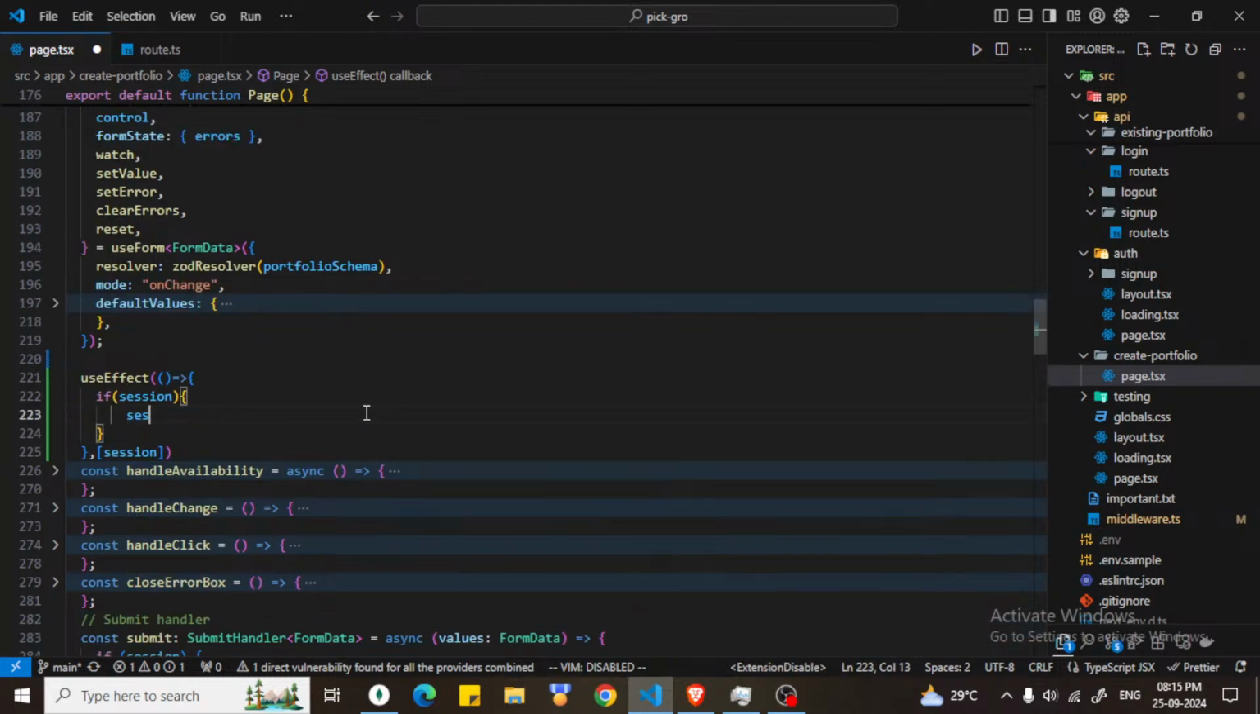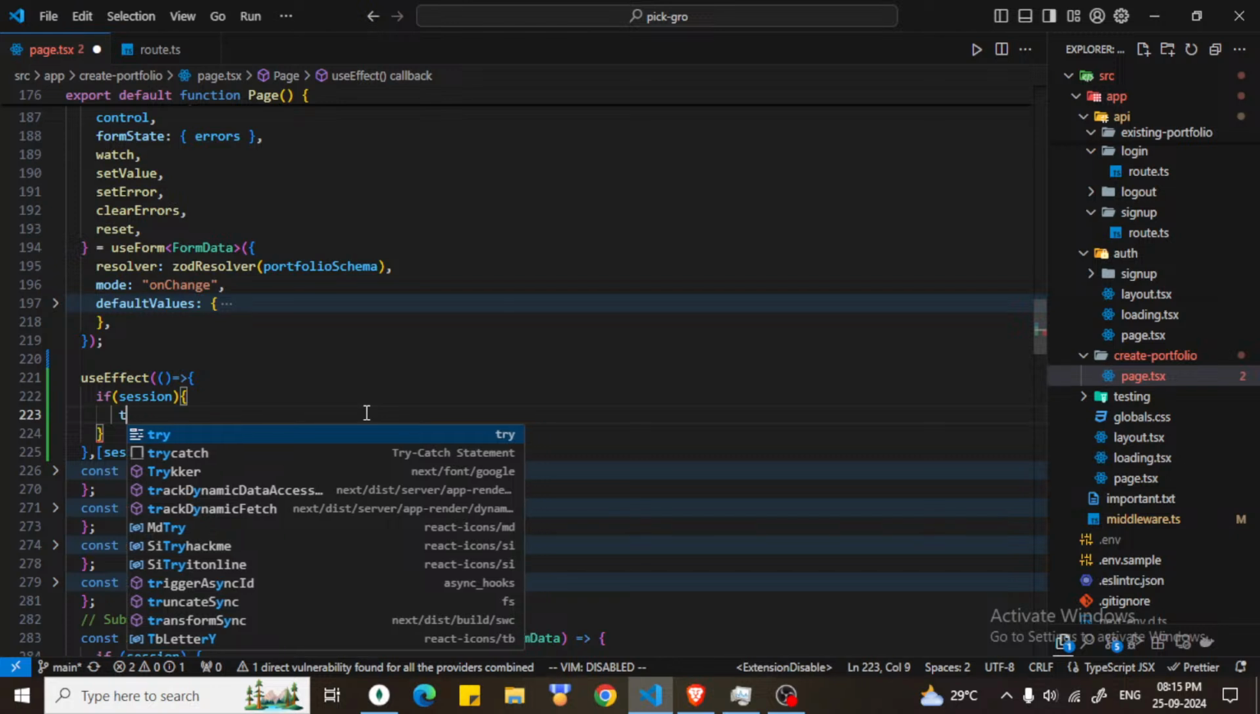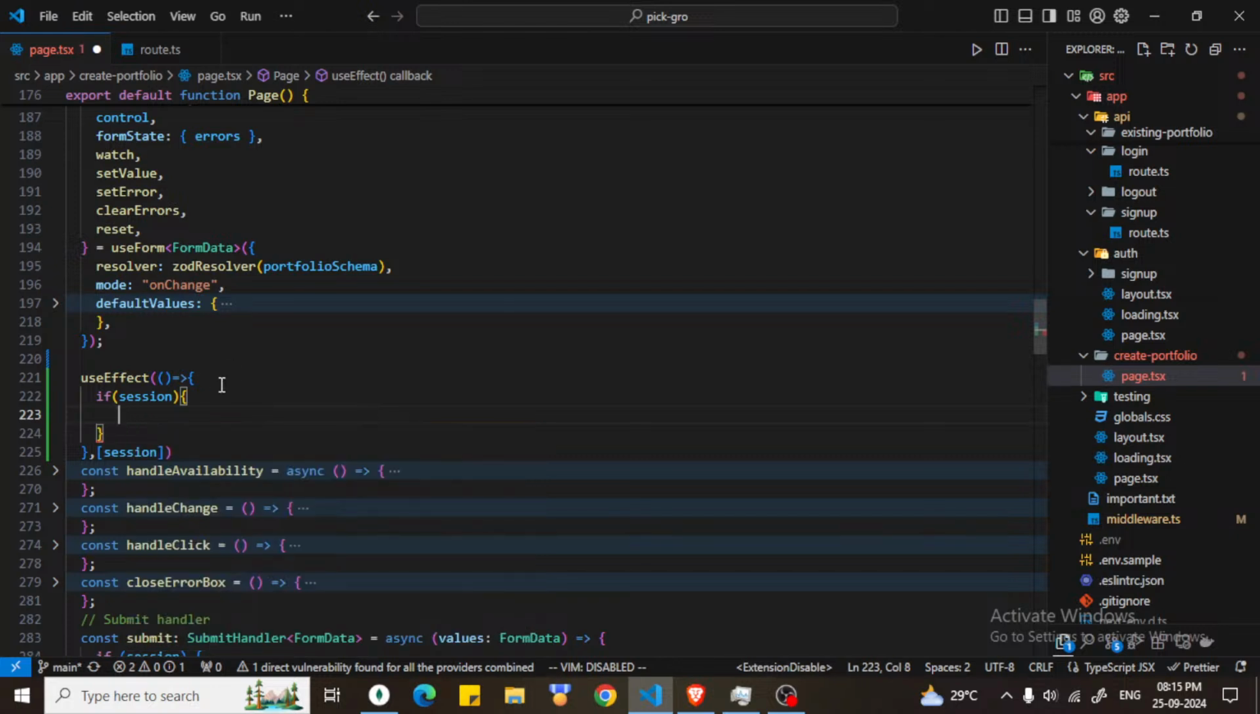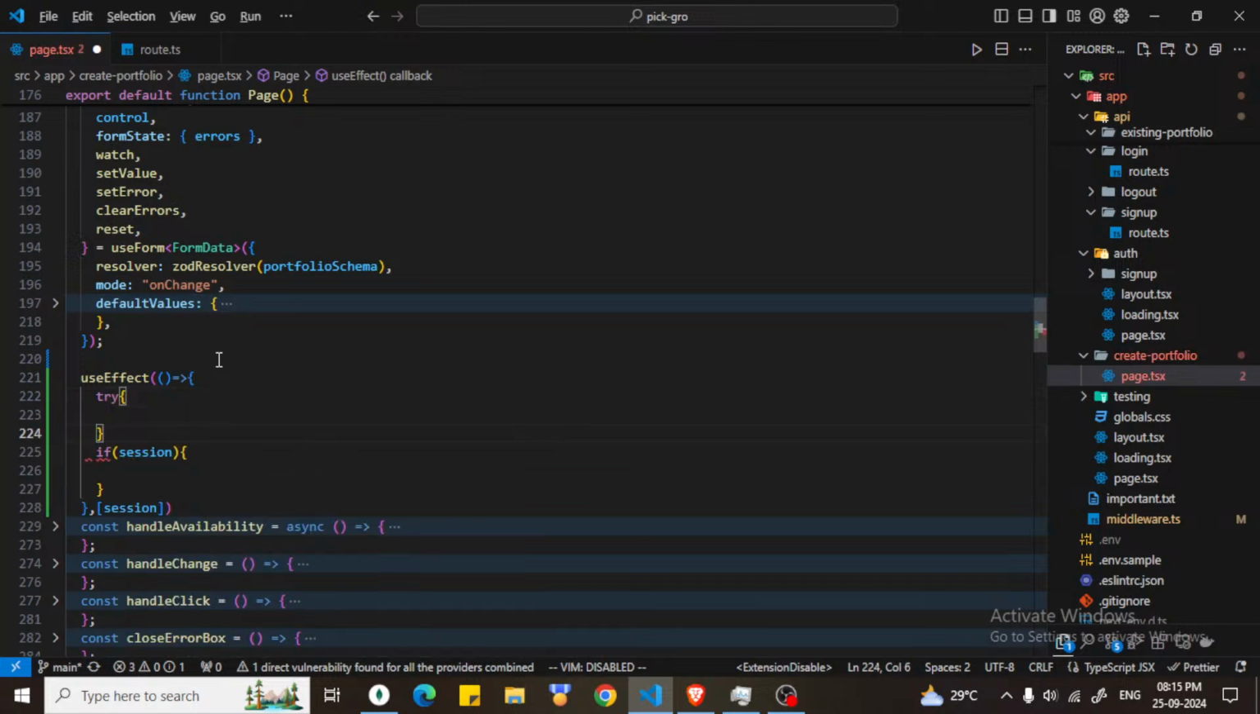If session, we would need a try catch block. Would that be cool? The try catch block should be here on the top, because we don't want to use it again and again. Also we need to keep it here, and inside this what we will do, we will make a